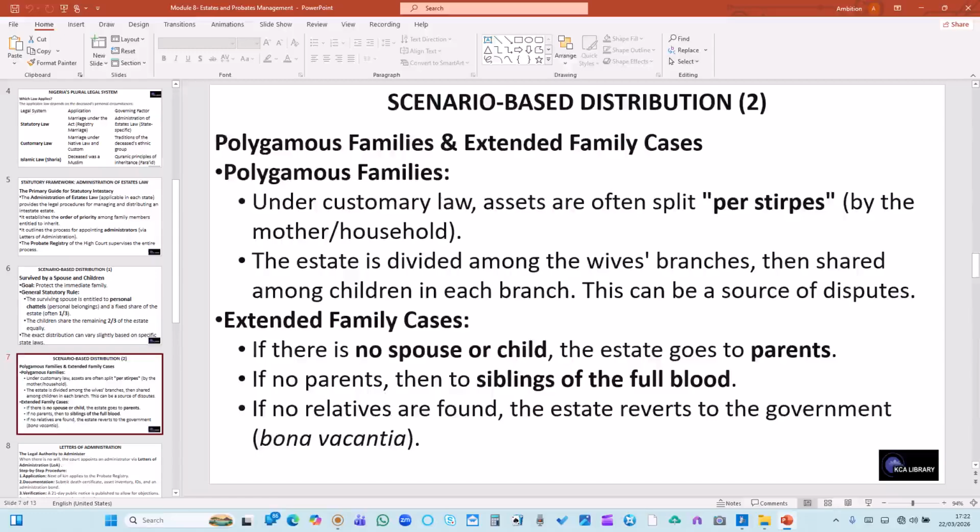Then in the extended family cases, if there is no spouse or child, the estate goes to the parents. If no parents, then to the siblings of the full blood. Then if no relatives are found, the estate reverts to the government, that is bona vacantia.